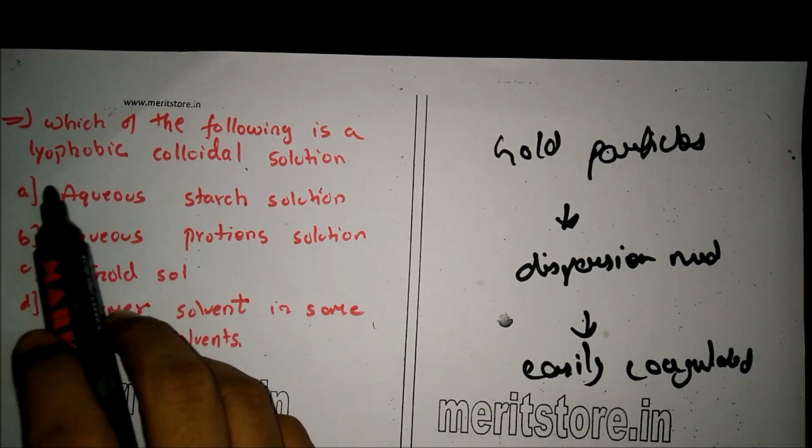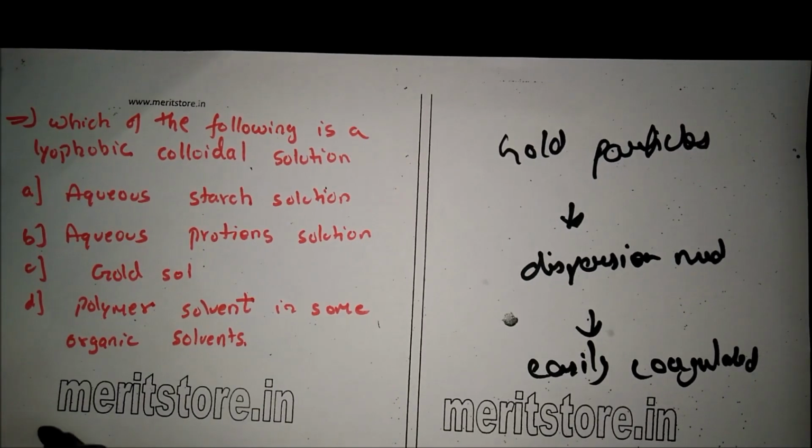Hence, gold is a lyophobic colloidal solution. Therefore, the correct answer is option C.